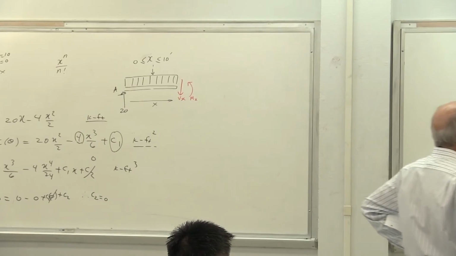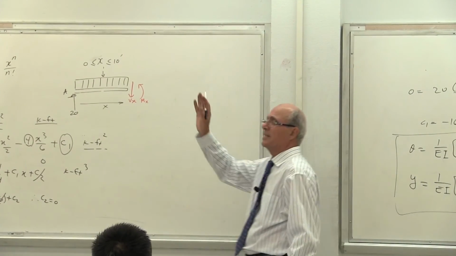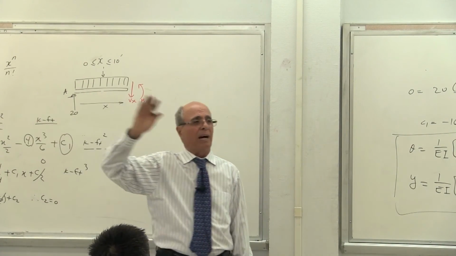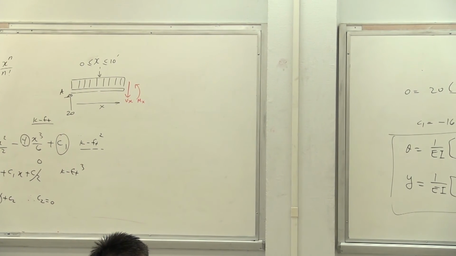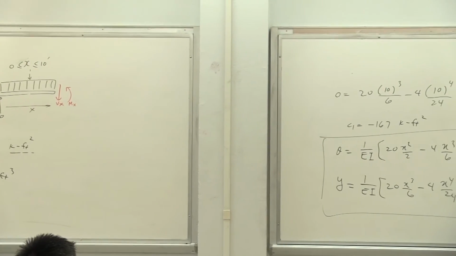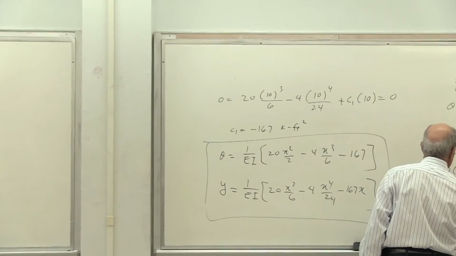So next question, we want to calculate Y max. Y max is at the middle, yes or no? So I have to calculate at x equal to 5. That's right. So Y max is equal to, again, EI goes there.